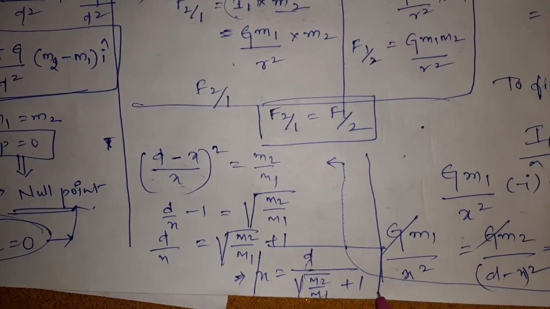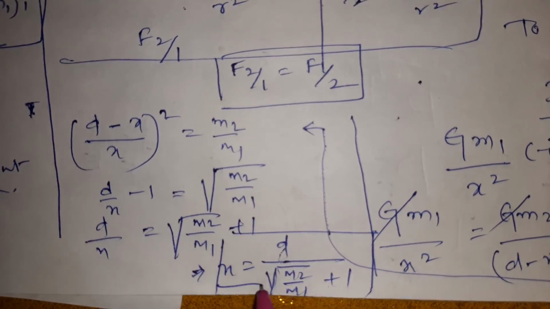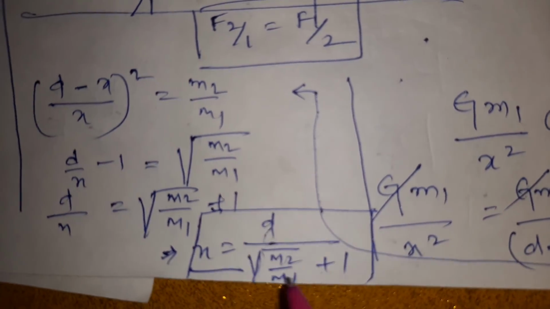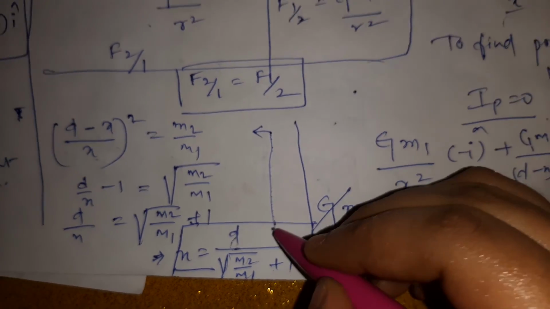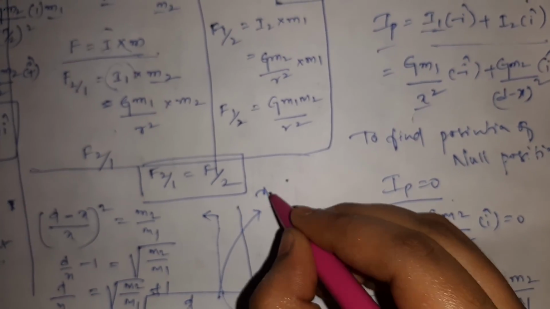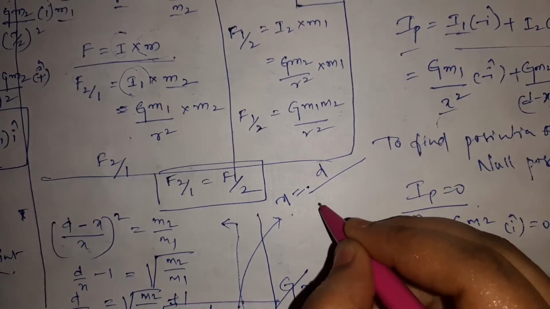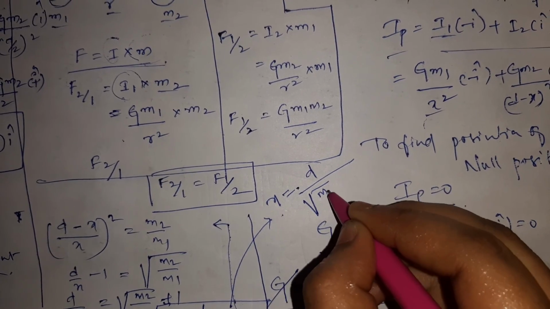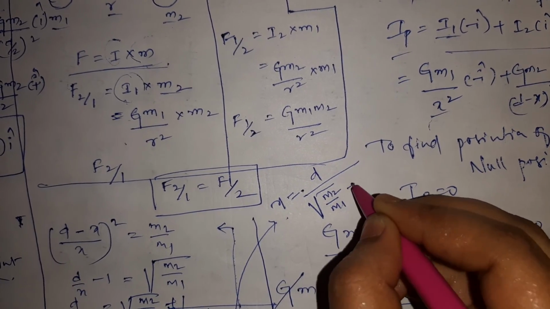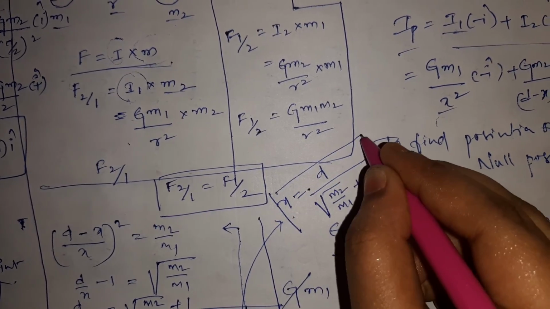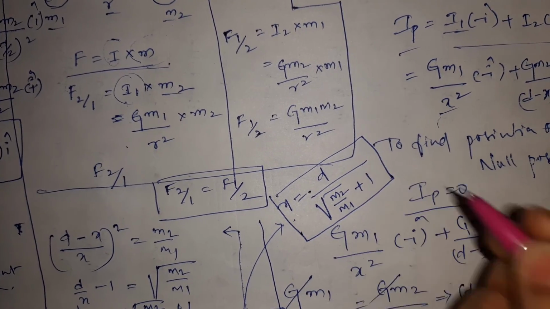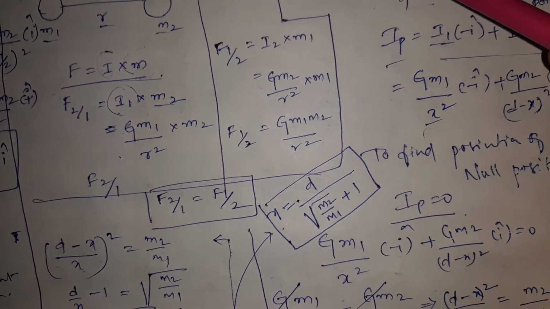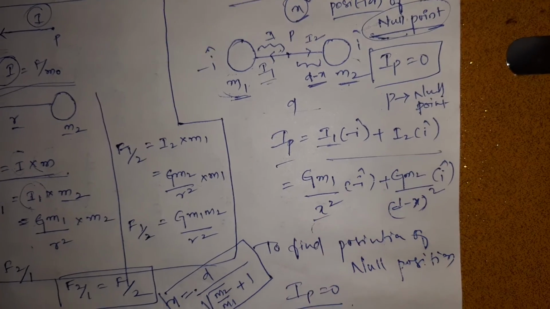This is the formula for the position of the null point. Let me write here clearly. x is equal to d by (under root of m2 by m1 plus 1). This is the formula for the null point. Easily we can find the null point using this method.